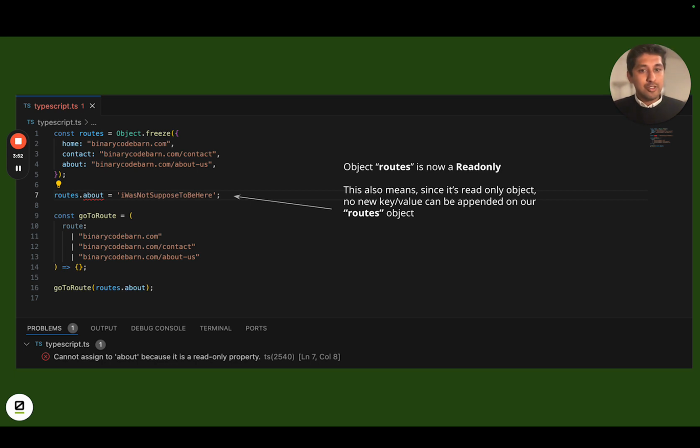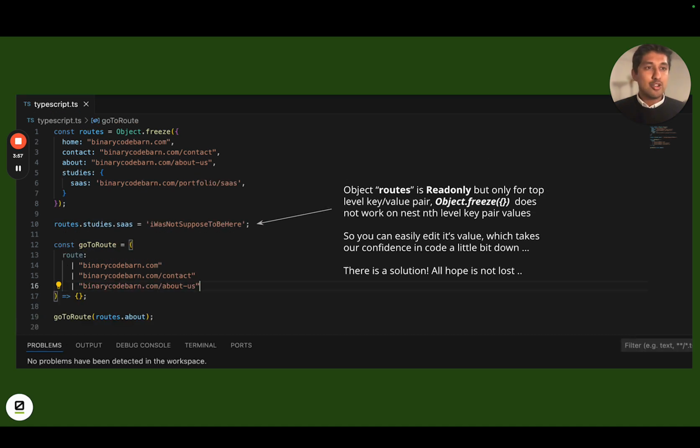But with Object.freeze, we have certain issues as well. And that is it works on the top-level keys. But if I have a nested object, so for example, if I have routes.studies.saas, which is now pointed at binarycodebarn.com/portfolio/saas, and if I try to override it, it will allow that. And one way to do that is if I can also wrap my studies object on line number 5 with Object.freeze. But that's not a very intuitive developer experience. So what's the solution here, right?